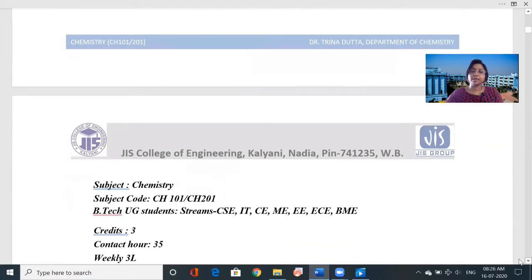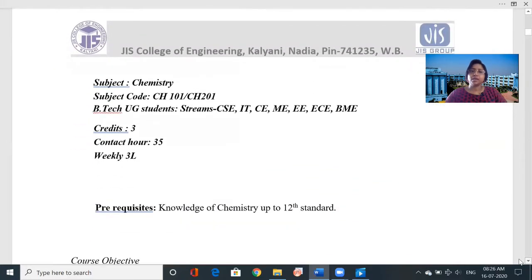The subject is chemistry, with subject code CH101 for odd semester and CH201 for even semester. This course is for undergraduate BTech students, and the streams are CSE, RT, Civil, Mechanical for even semester, and Electrical, EC, BME for odd semester.